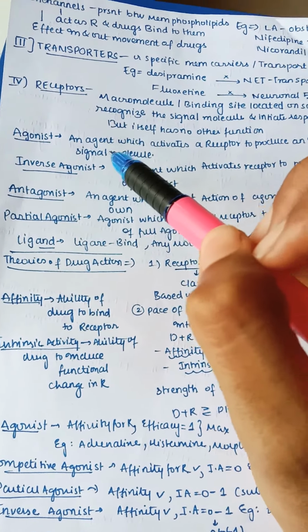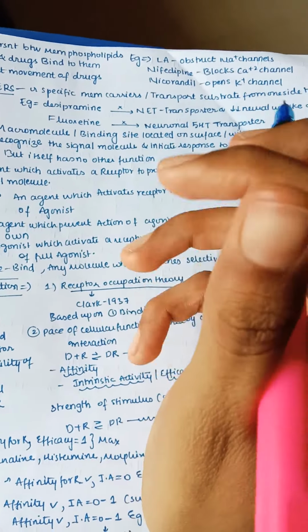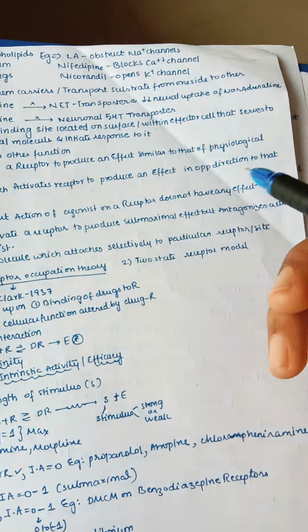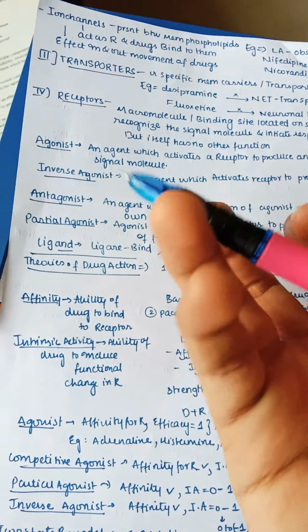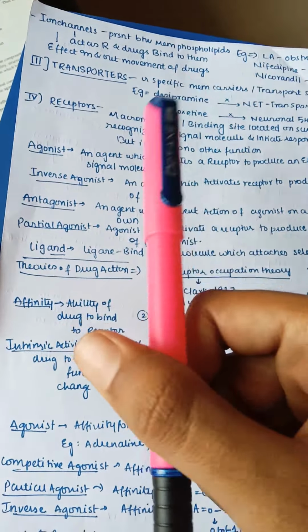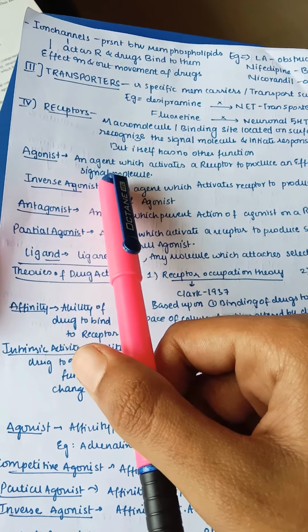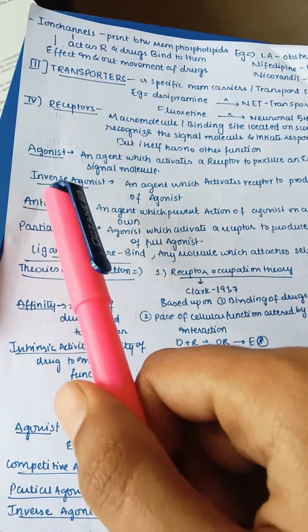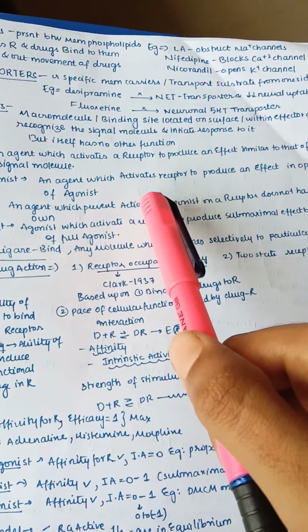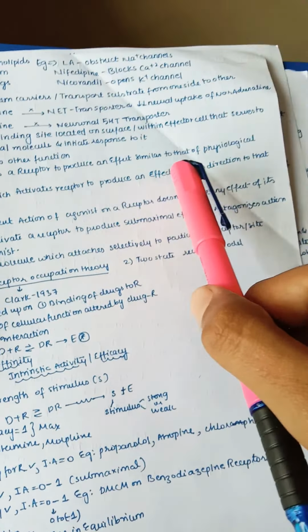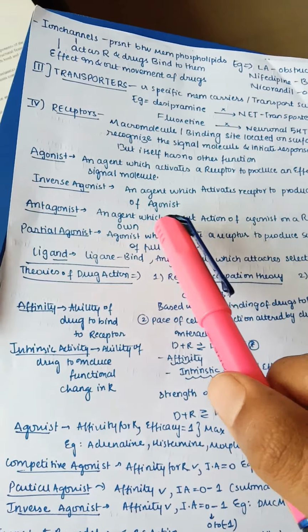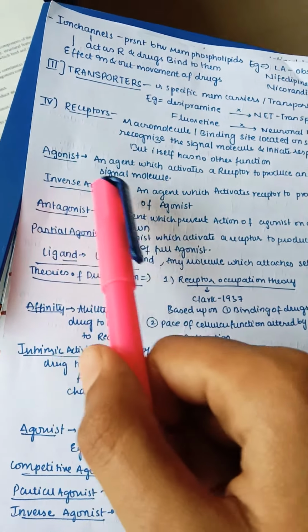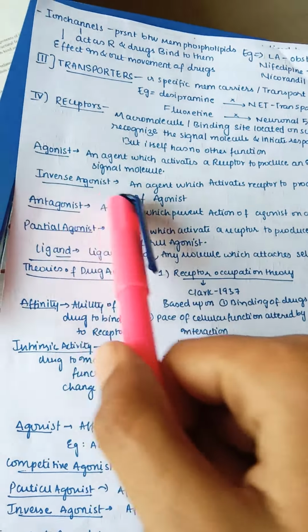Now let us see agonist. What is an agonist? An agent which activates a receptor to produce an effect similar to that of the physiological signal molecule. You can think of it as a ligand or anything which is acting on the receptor and giving signals inside. What is an inverse agonist? An agent which activates the receptor to produce an effect in the opposite direction to that of the agonist. From the name itself you can understand, inverse agonist means it's opposite to the agonist.